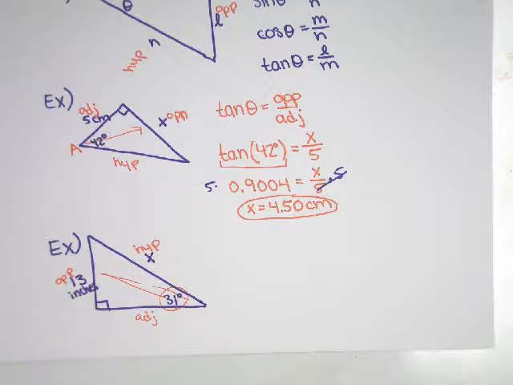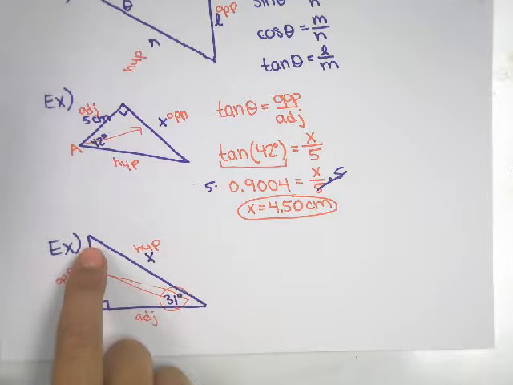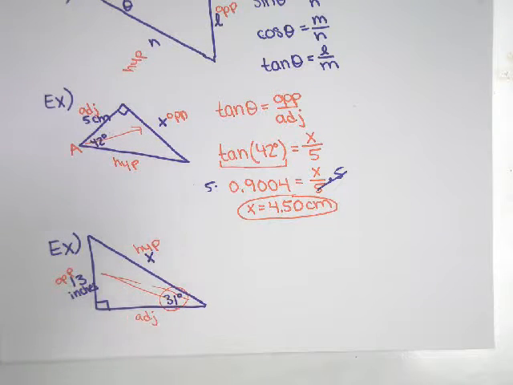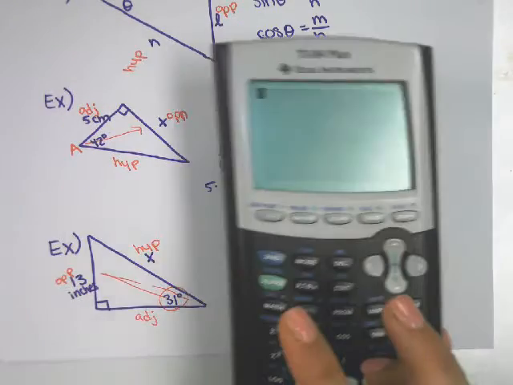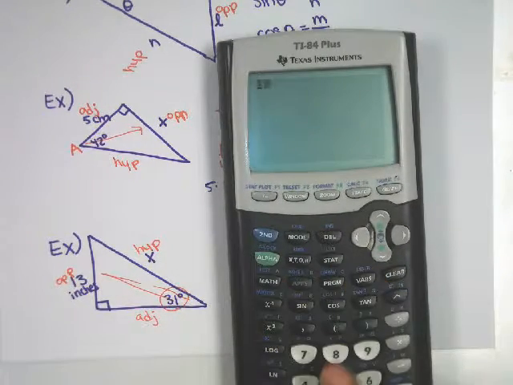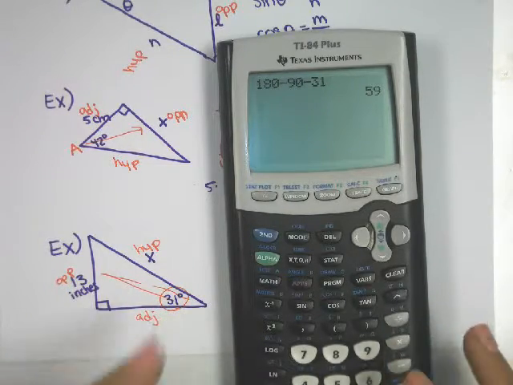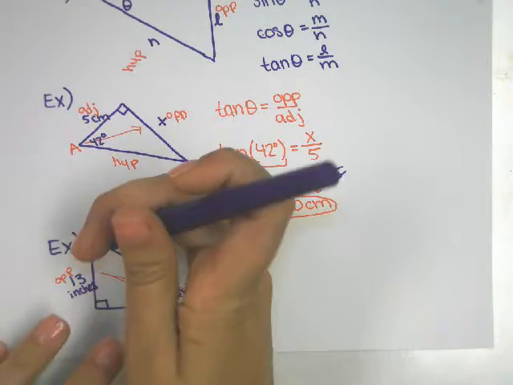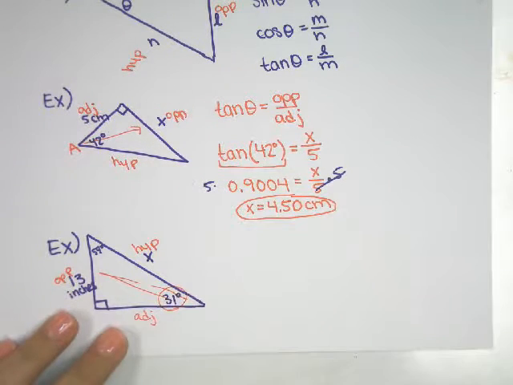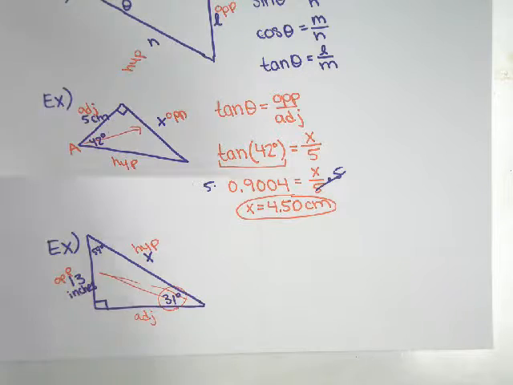Just a quick reminder while we're at it, you don't have to use this angle, you could use this one. You just have to remember that the three angles in a triangle add to 180. And so we could find that angle by doing 180 minus 90 minus 31. So 59. Okay, so if you wanted to, that's 59 degrees. You could use that one instead. You'll get the exact same answers. It's nice how that works out.